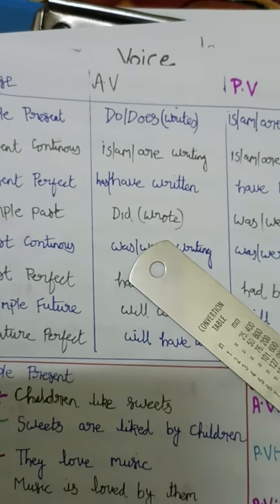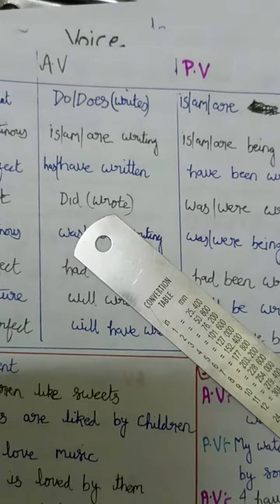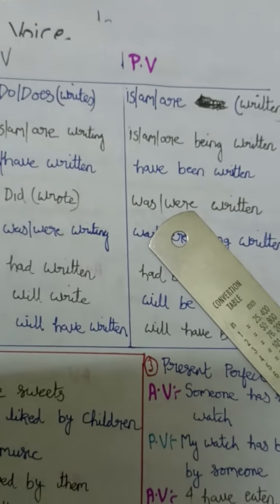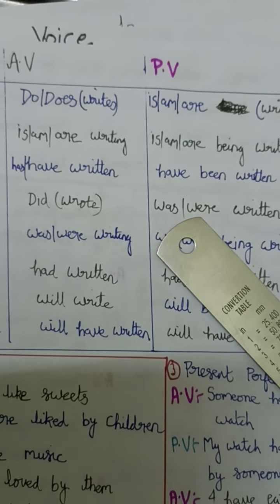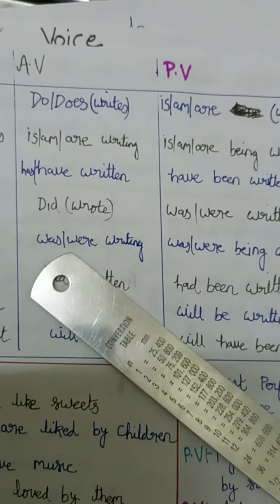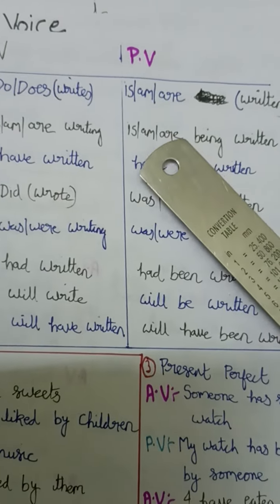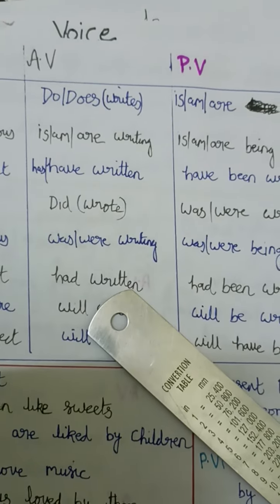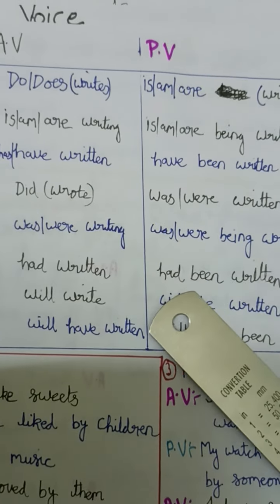Same way, in past tense, instead of V1 it will be V2, so the helping verb will change. Why? Because here it is past tense. What will be the helping verb? Was or were, depending upon the subject. If was or were is given, like is, am, are, you have to add being, same as present tense. If had is given, like has, have, V3 is already there, so been should be added. Same way, have been, has been, had been.